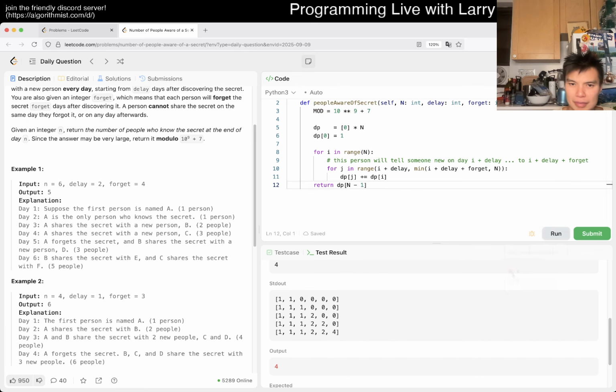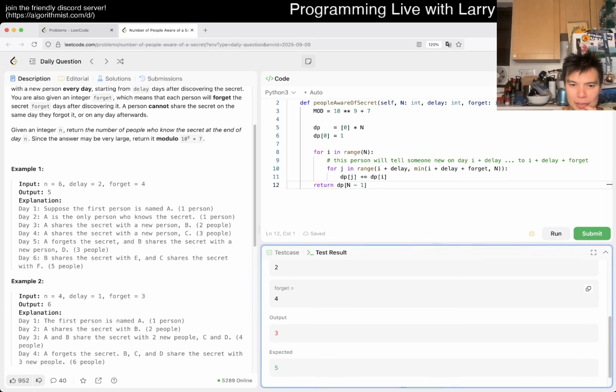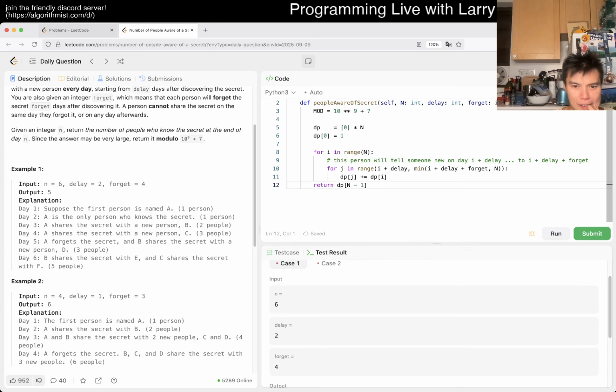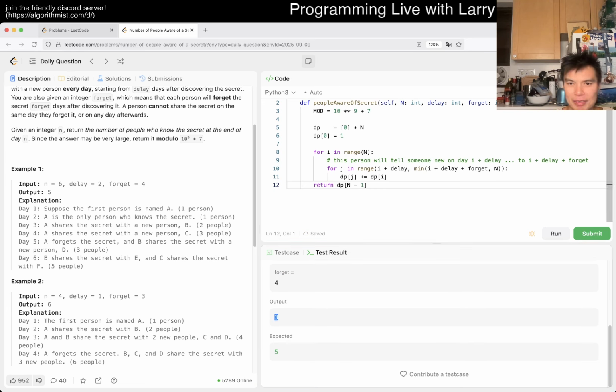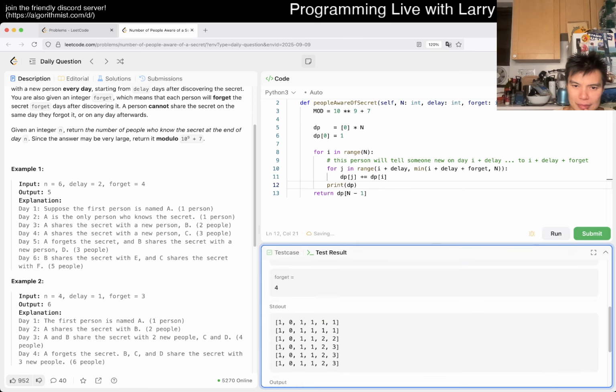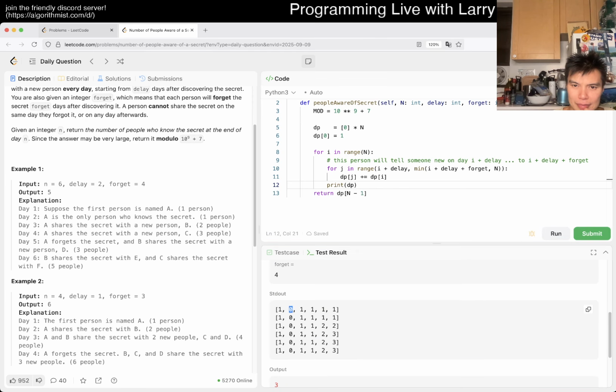Is it? Do I have to subtract? I mean, this is clearly still wrong, but take a look. Because basically this is saying A will share, right?